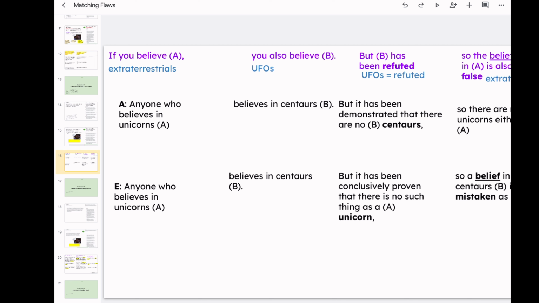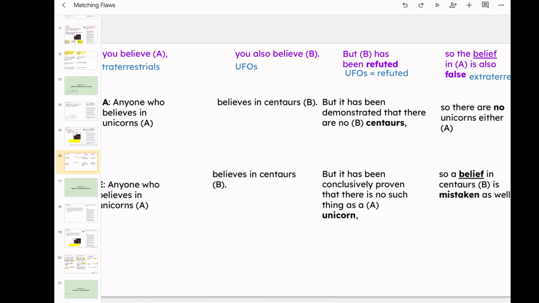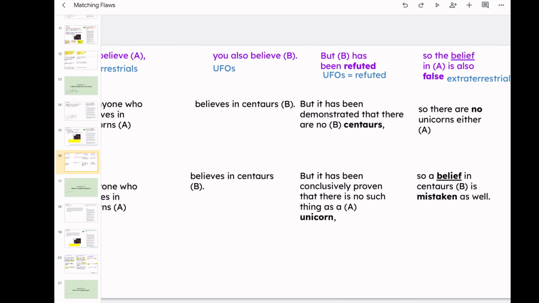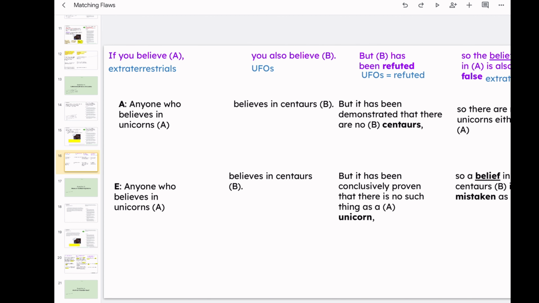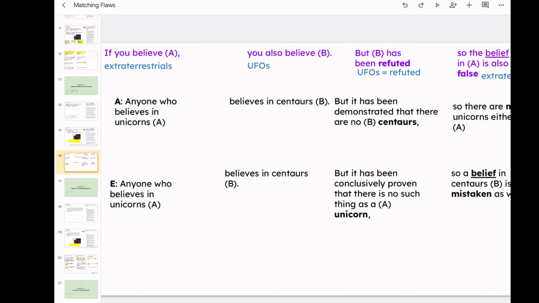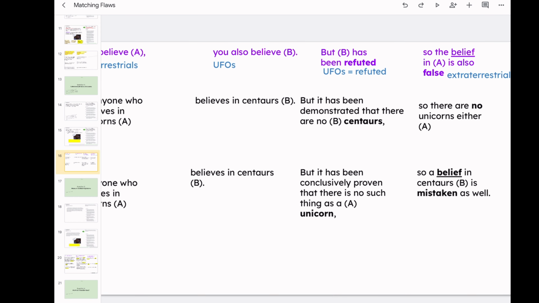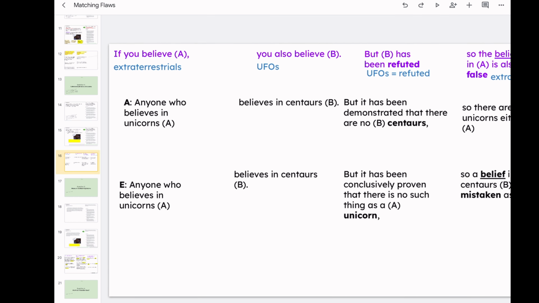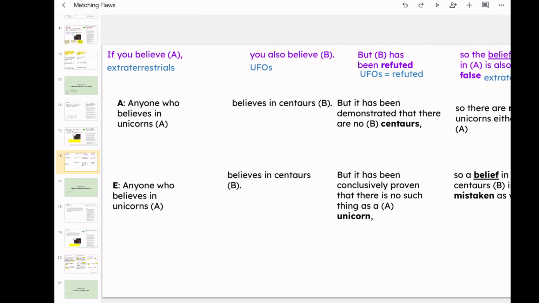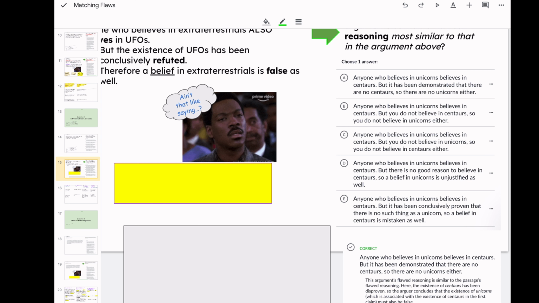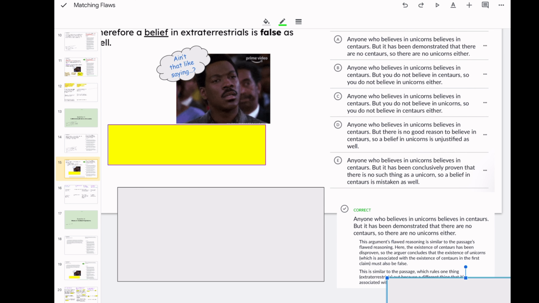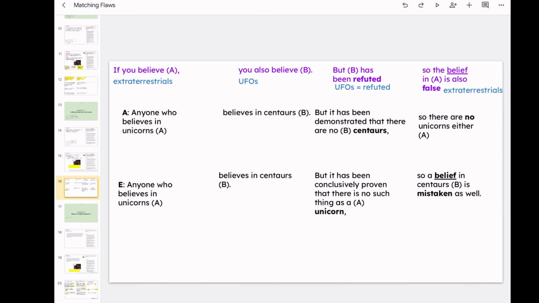And option E said anyone who believes in unicorns, which is A, believes in centaurs, B, but it has been conclusively proven that there is no such thing as a unicorn. So a belief in centaurs, B, is mistaken. So as you can see here, A has the ABBA format, whereas E has the ABAB format. So the answer would actually be A, right? Which it was, but how they explained it is super overwhelming to me. So that's why I need to chart the format.